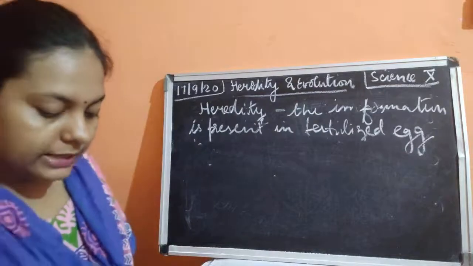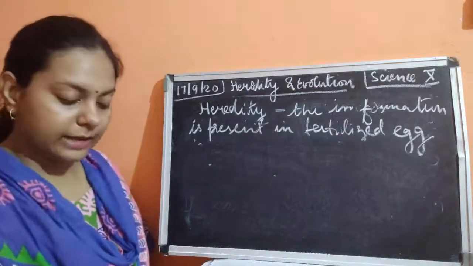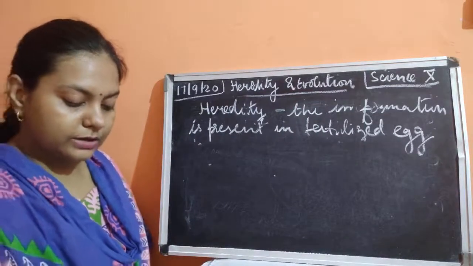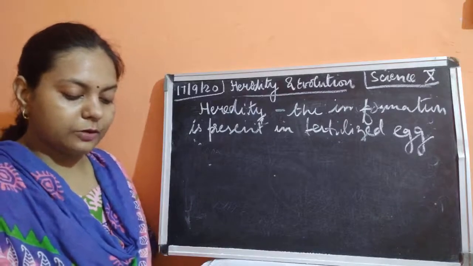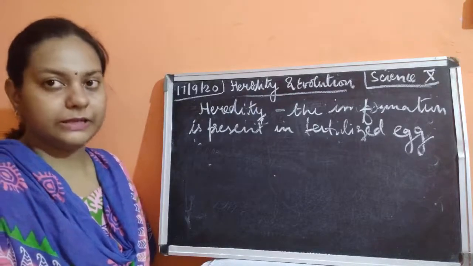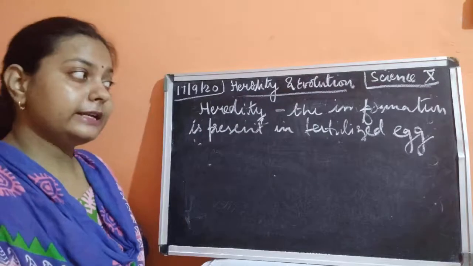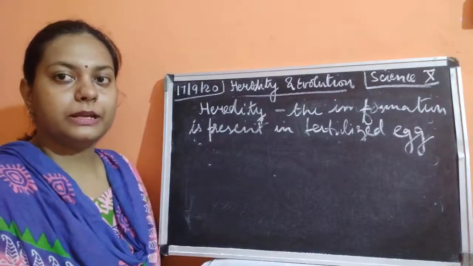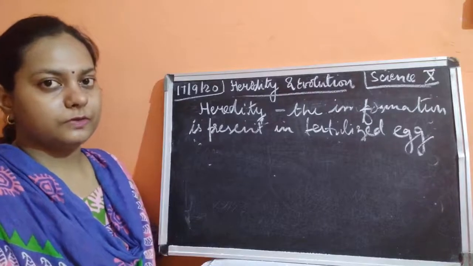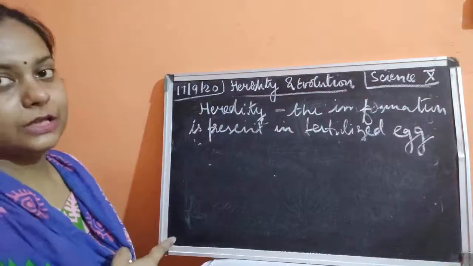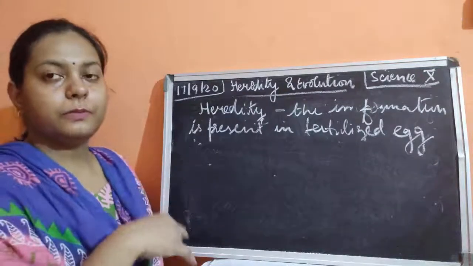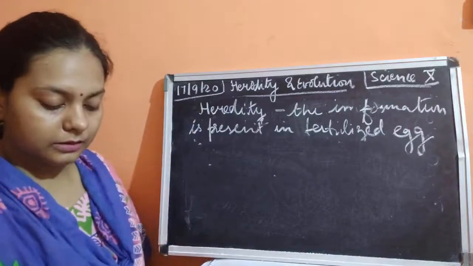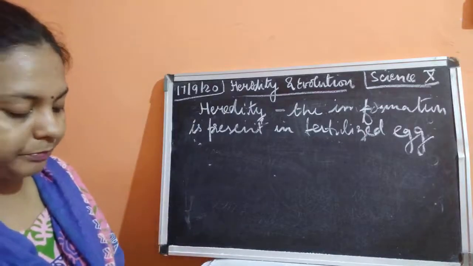Now, this fertilized egg or the zygote develops to form an embryo, after which the complete fetus is developed, which contains certain similarities as well as certain differences. Similarities also come from our parents. Even differences also come from the crossing over, which I just told you about, that some part of this DNA is getting crossed over.